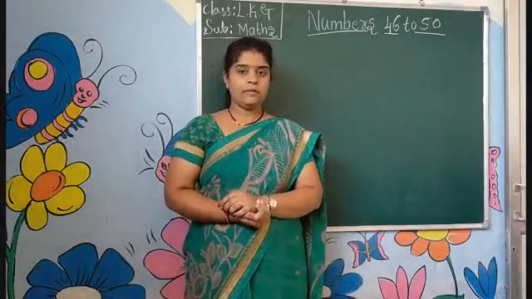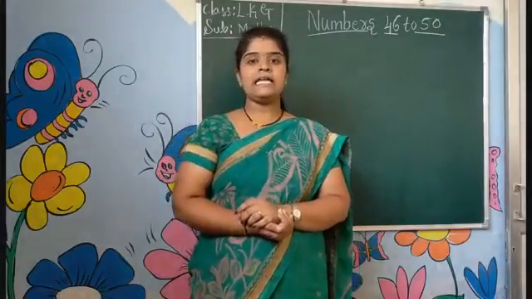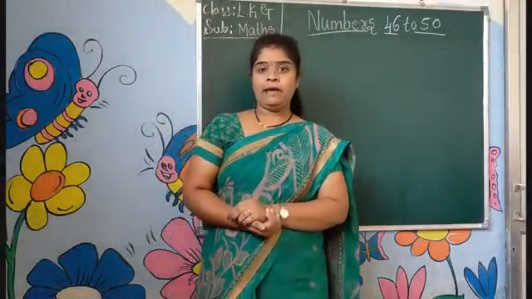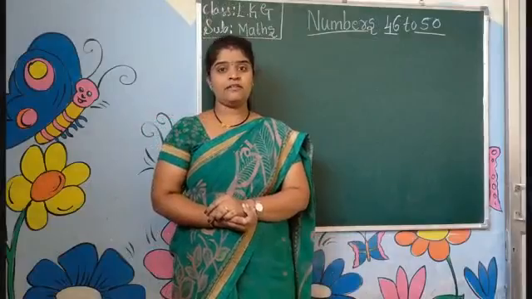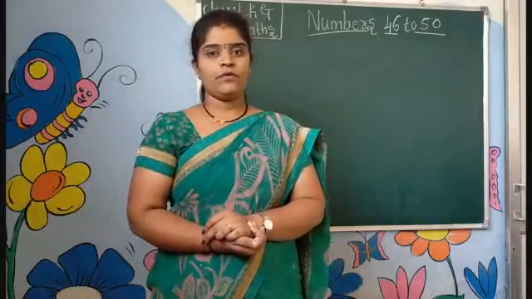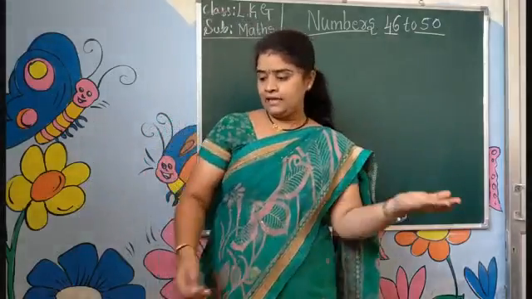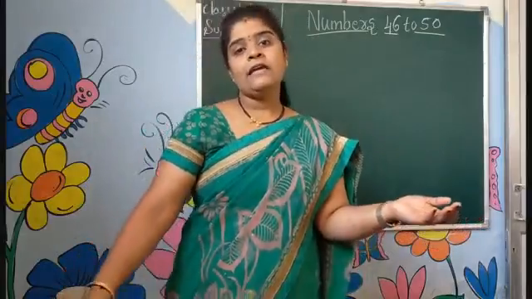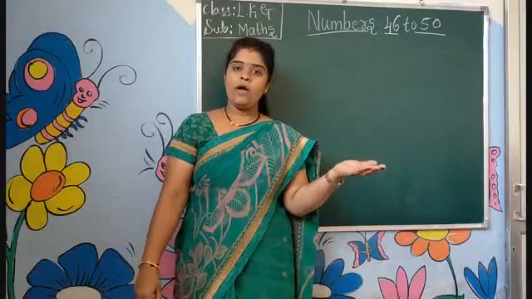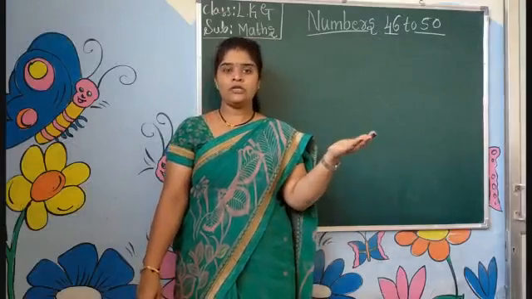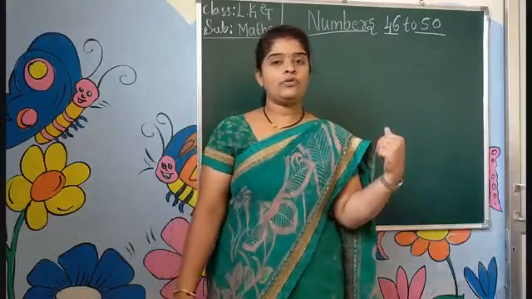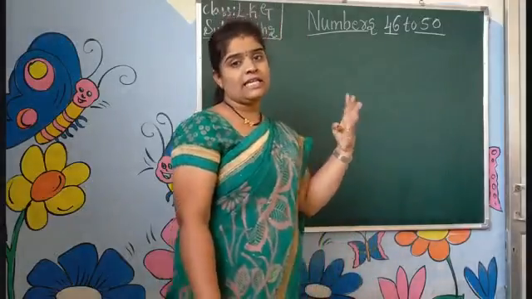If you know the number name of 40, you can easily write the numbers 41 to 49. Children, I am telling you this many times because you have to memorize the number name of 40. Okay? Then after 45, which number will come? That is 46. How do we write the number 46? You know? You don't know? Then today we see how we write the number 46.